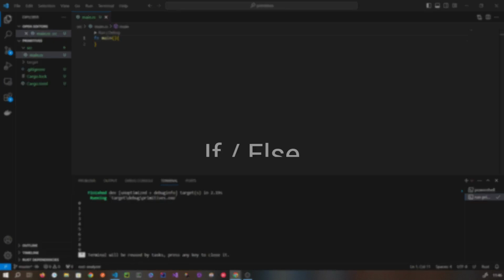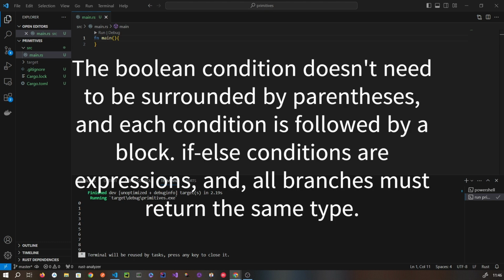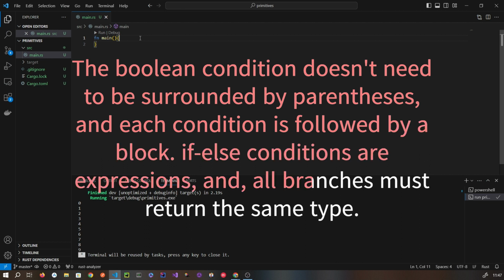So first of all, let's talk about if and else. Branching with if else is similar to other languages. Unlike many of them, the Boolean condition doesn't need to be surrounded by parentheses, and each condition is followed by a block. If else conditions are expressions and all branches must return the same type.